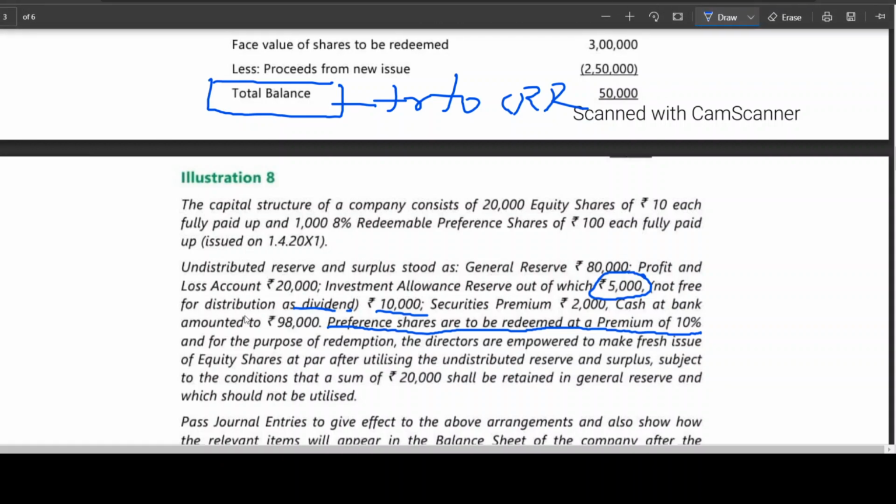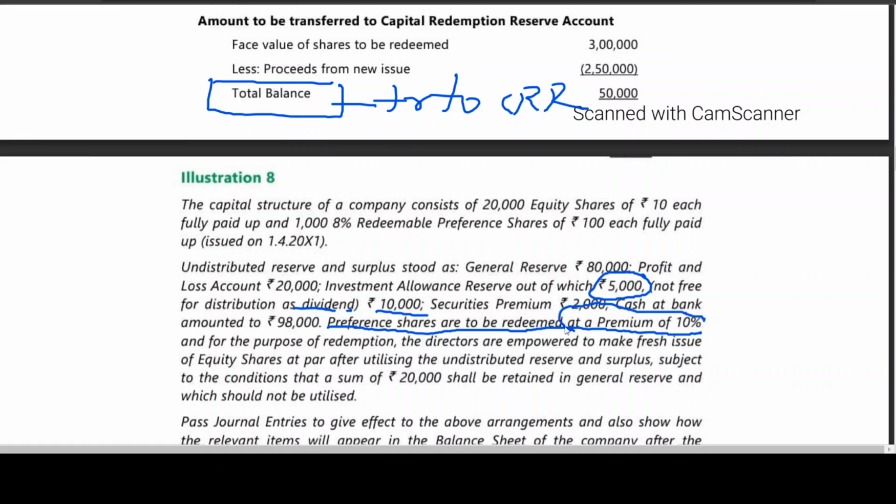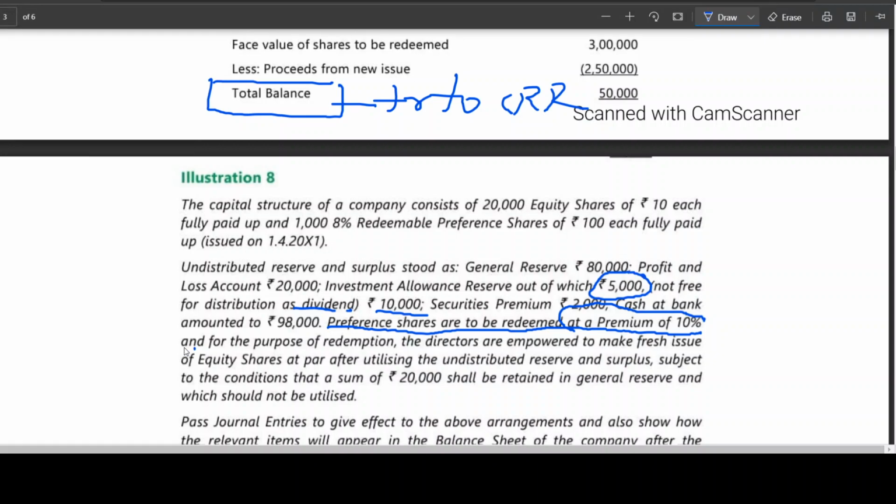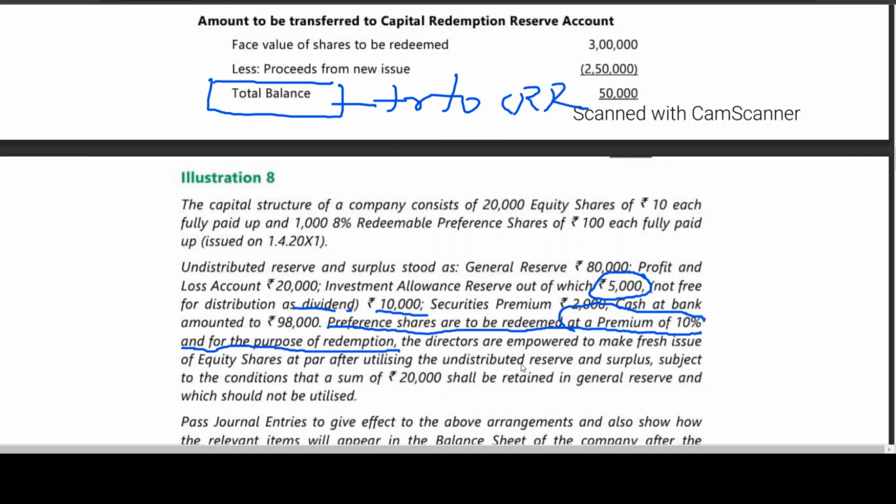And what they say, preference shares are to be redeemed at a premium of 10%. I told you we should see, is it at par or premium? At a premium. And for the purpose of redemption, the directors are empowered to make fresh issue of equity shares at par after utilizing the undistributed reserve and surplus. That means we should go for fresh issue only. I have given the formula for that. Minimum number of fresh issue is equal to nominal value of RPS minus divisible profits available for creation of CRR.